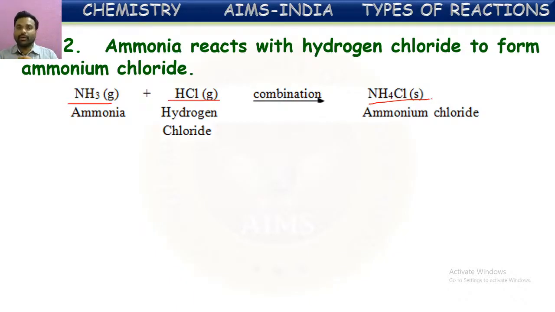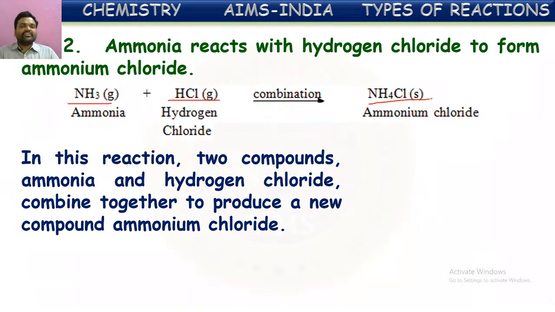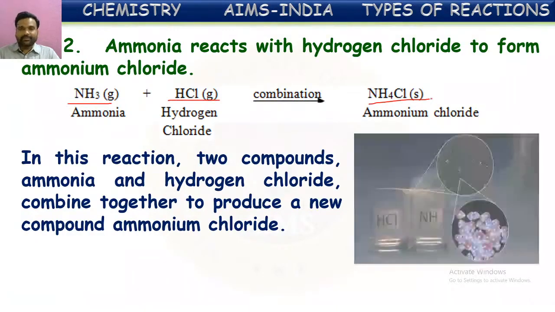In this example, the formation of ammonium chloride, two compounds, ammonia and hydrogen chloride, combined to produce a new compound, ammonium chloride.